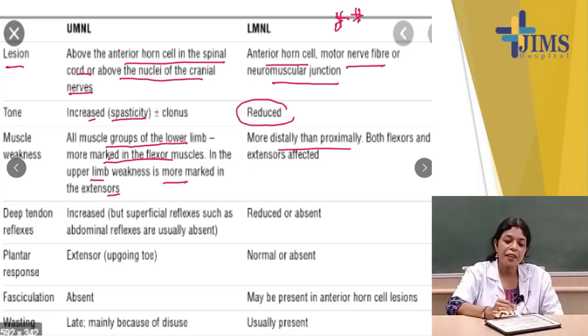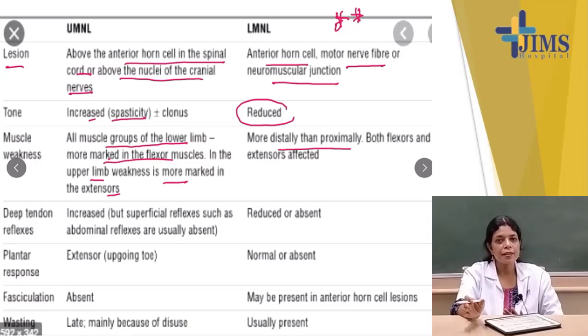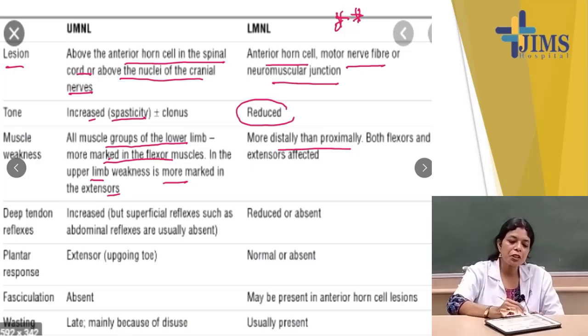In upper motor neuron lesions it is increased, but superficial reflexes such as the abdominal reflex are usually absent. In lower motor neuron lesions, superficial and deep reflexes are both reduced or absent.